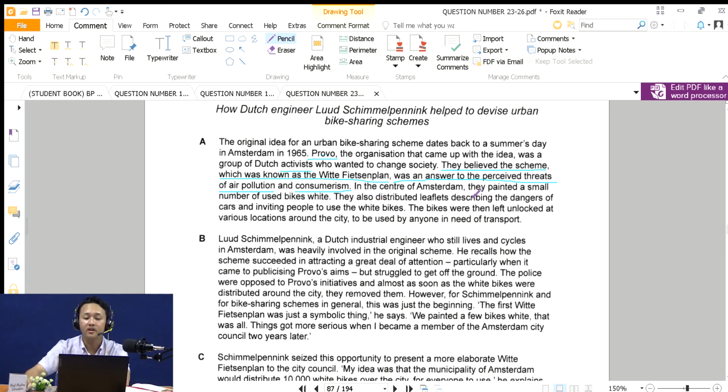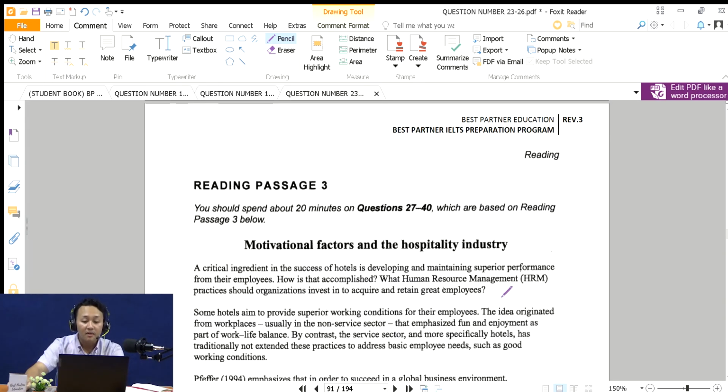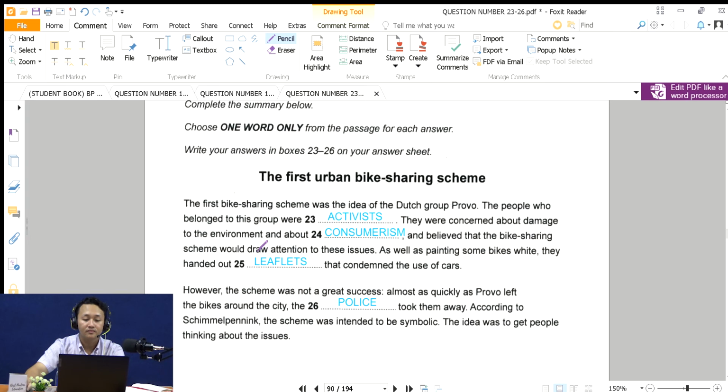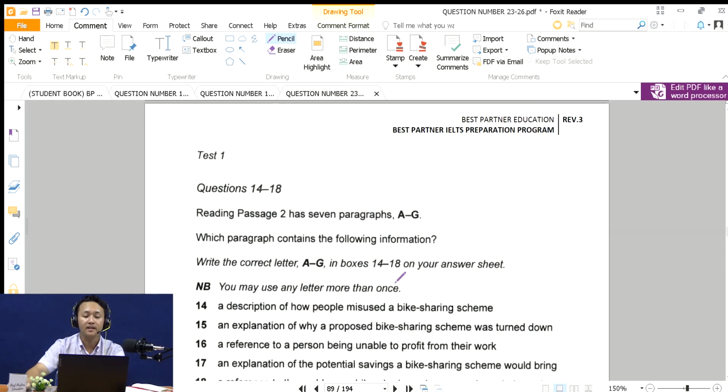Okay, in the center of Amsterdam, they painted a small number of used bikes. They also distribute leaflets describing the danger of cars. Okay, there you go. You got the answers. Distribute is similar to handout. And the condemnation of the use of cars means that they tell people that it's dangerous to use cars.